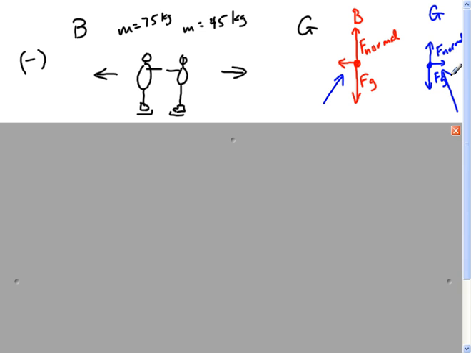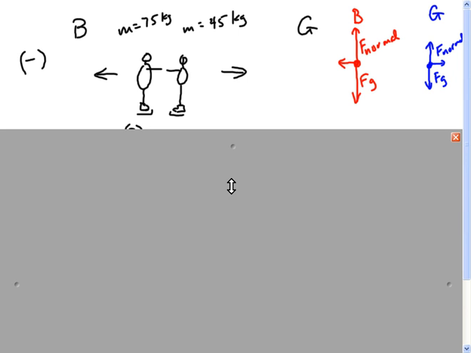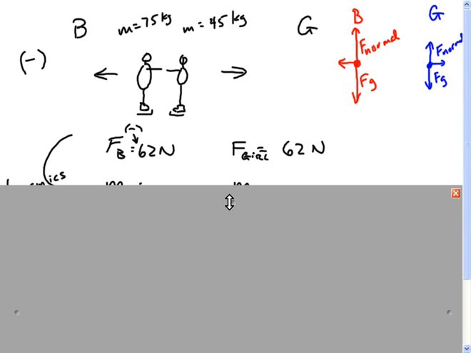And what would be true about this force that the boy gets from the girl and this force that's exerted on the girl by the boy? They are not balanced because they're not on the same object. Balanced forces can only be exerted on the same object. But the force is the same amount. Right, they have different masses, so they'll accelerate at different rates. But the forces are the same. So even though we only mentioned the 62 Newton force once in the problem, that's the force for each of them separately because they're pushing on one another.